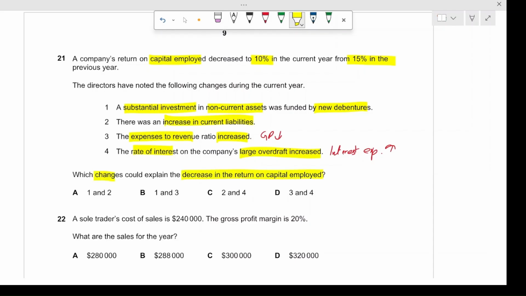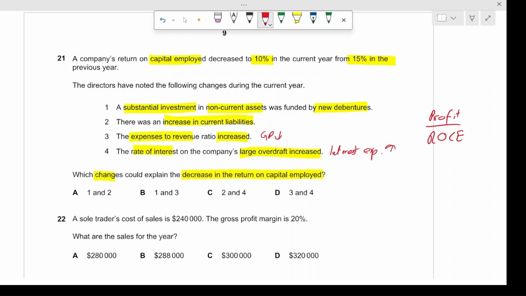In this case, a big investment in non-current assets funded by debentures raises the capital employed and adds interest expense, which also reduces the operating profit. The formula is profit divided by capital employed. So capital employed also includes the debentures that were issued.